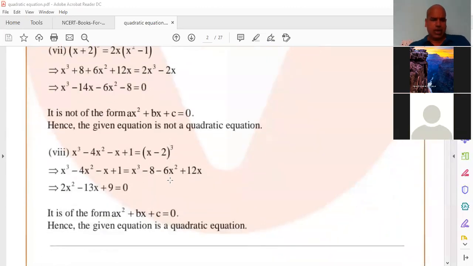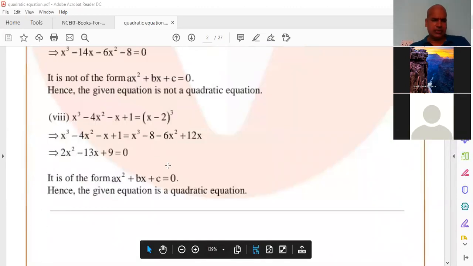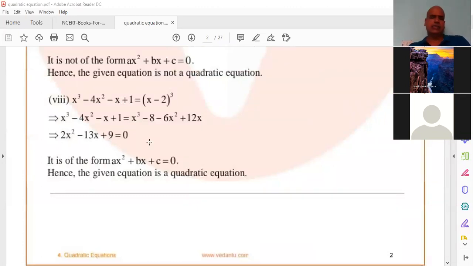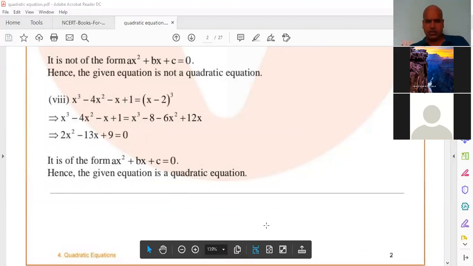Good. And now the last one, 2x square minus 13x plus 9 equal to 0. Yes, it is in the form of ax square plus bx plus c equal to 0. So it is a quadratic equation. So exercise 4.1 first sum completed. I think you did. Good. Almost all you did. Now we'll go for second bit.